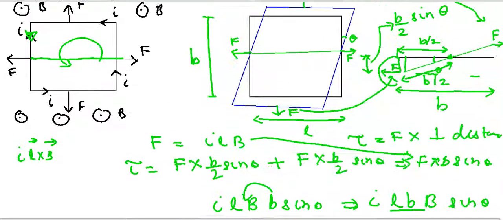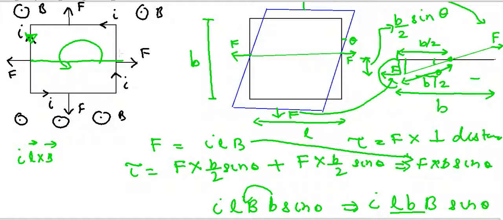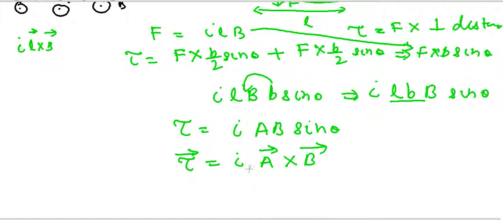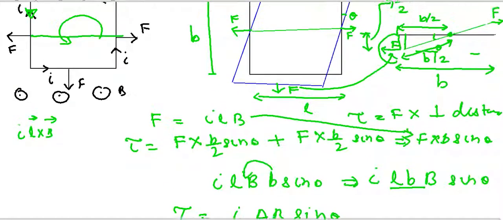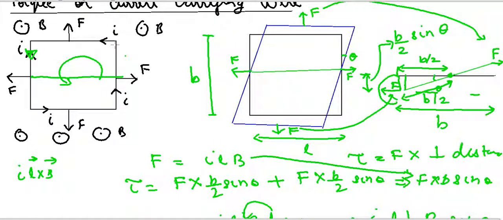It will be along the normal to this area, and the torque is given by the cross product of the area vector into the magnetic field vector.